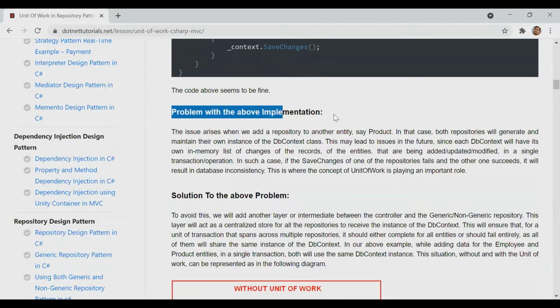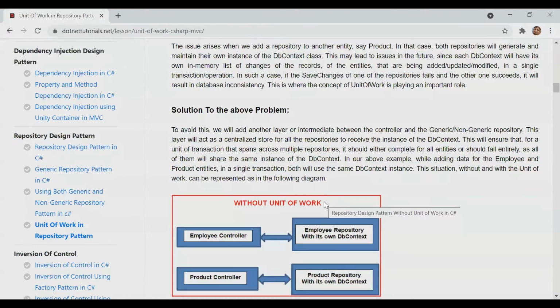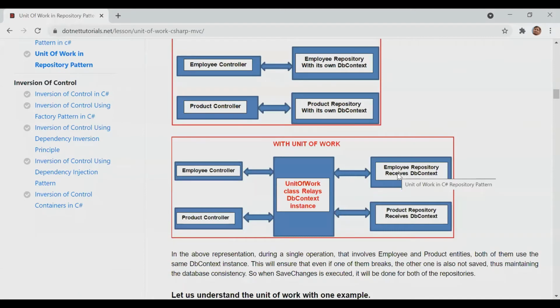But it depends upon requirement. Whether we have a requirement of generic, non-generic, or repository with unit of work, then we will go and do the implementation. It depends upon our project requirement. Right, Ajay sir? Yes, correct.